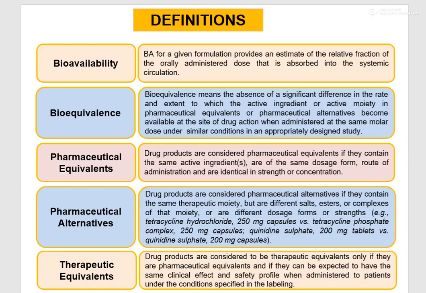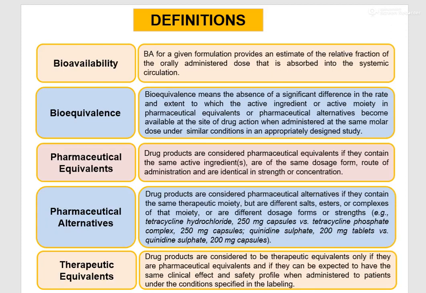And bioequivalence is the difference in rate and extent to which the API present in pharmaceutical equivalents or pharmaceutical alternatives becomes available at the site of drug action when administered at the same dose and under similar conditions. So bioequivalence is nothing but bioavailability of one API present in different products. Either it can be pharmaceutical equivalents or pharmaceutical alternatives.